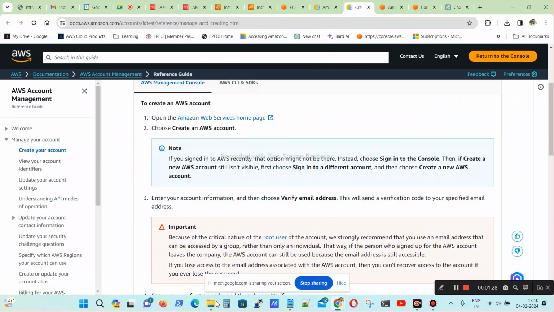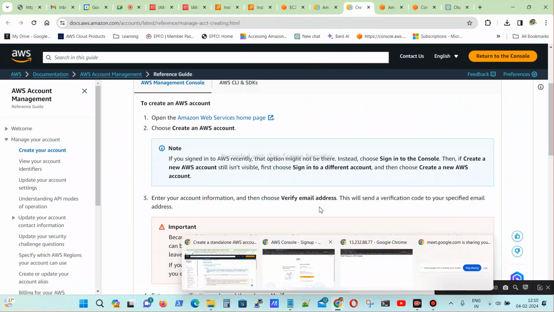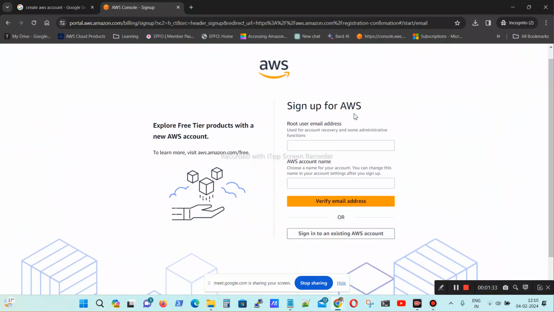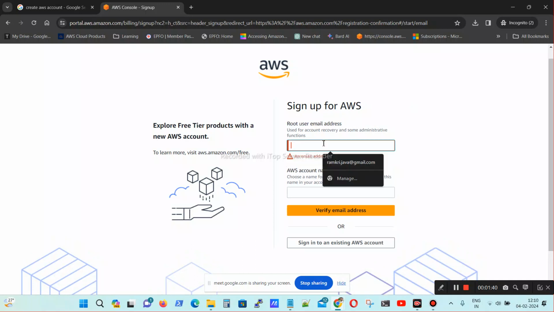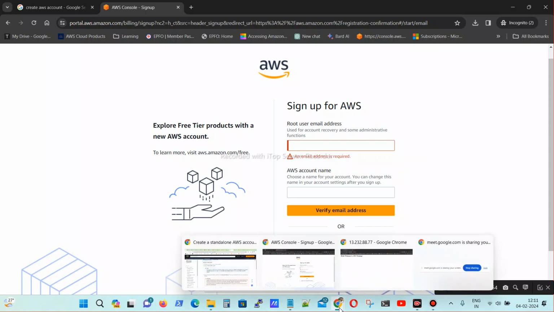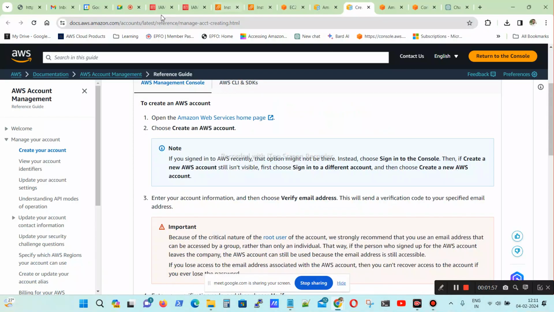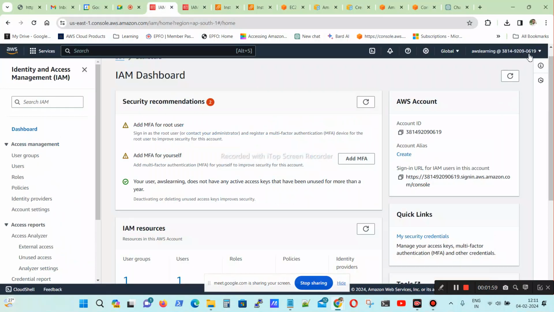See here, I think one more is opened. Whenever you want to sign up for your AWS account, first you have to use your email address. That will be your root account. Once you create the root account, you can give it whatever name you want. I gave it AWS Learning, or AWS Training, like that. Let me show you. This is my AWS account.